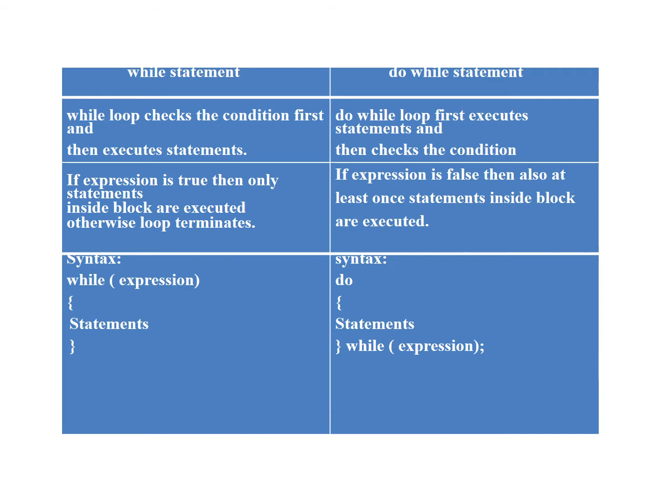In our last session, we saw the while loop, and in today's session, we have seen the do while loop. Now, here is the difference between the while and do while loop. As I already told you, in a while loop, firstly the condition is checked, and if the condition is true, then the statements or the loop body will execute. Exactly the opposite action is carried out in a do while loop. That is, in a do while loop, first the statements are executed and then the condition is checked.